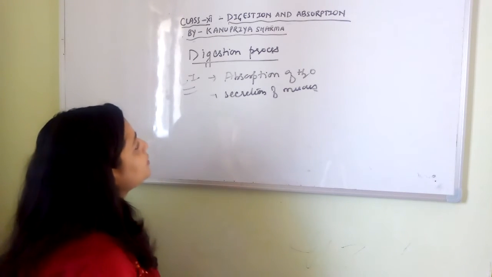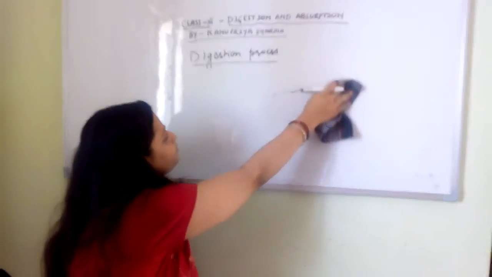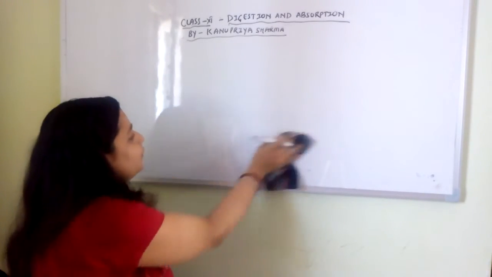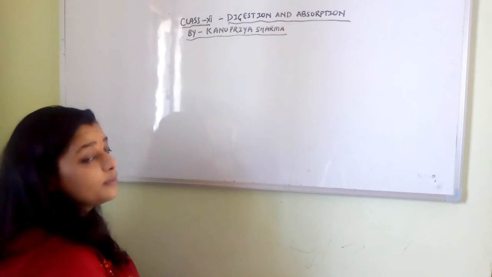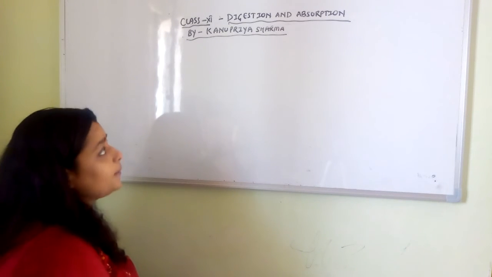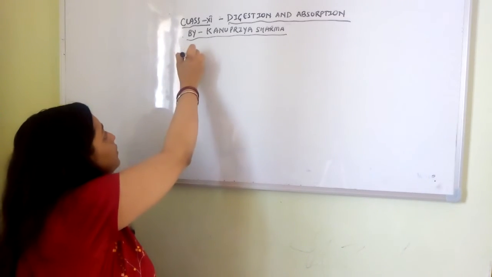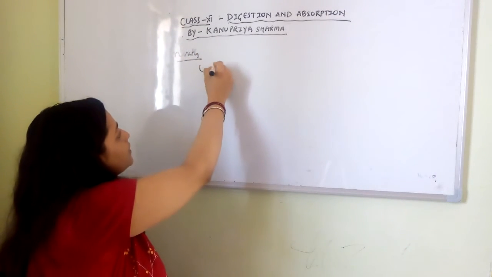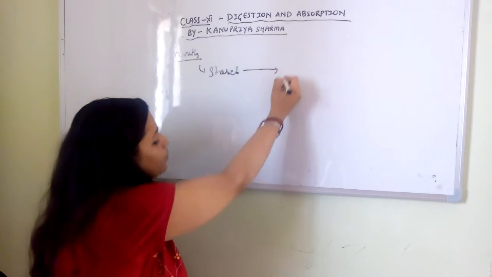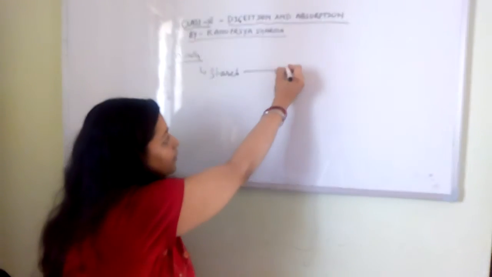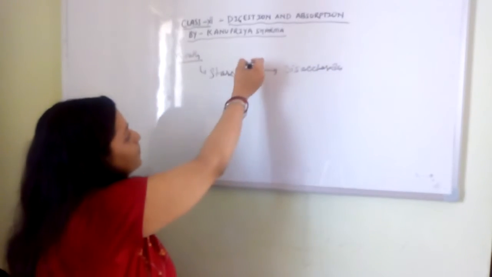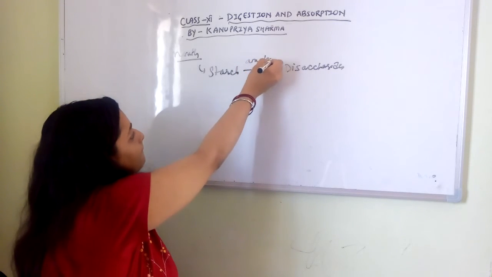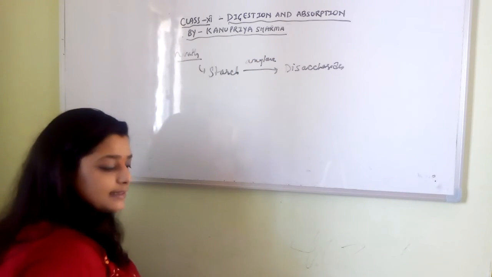So this is about the digestion process in different parts of the body. We'll just talk about the equations of it now, before starting the absorption, right? So first, in the mouth, what happened? The starch got broken down into disaccharides with the help of amylase enzyme, salivary amylase enzyme.